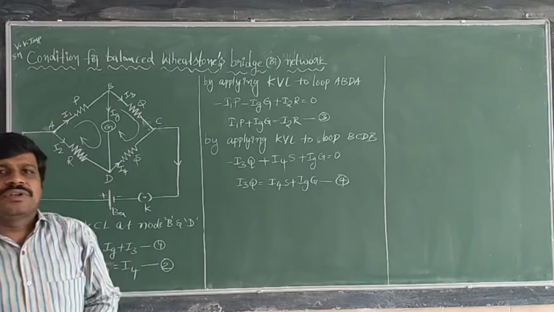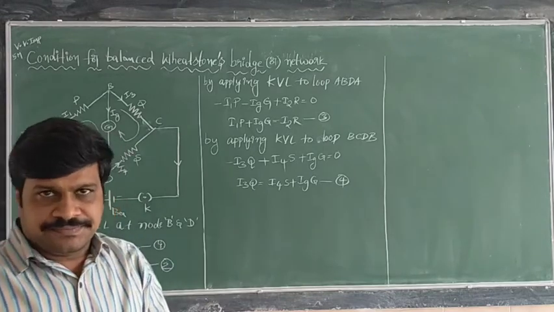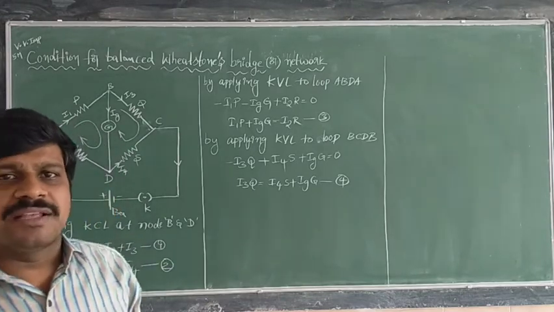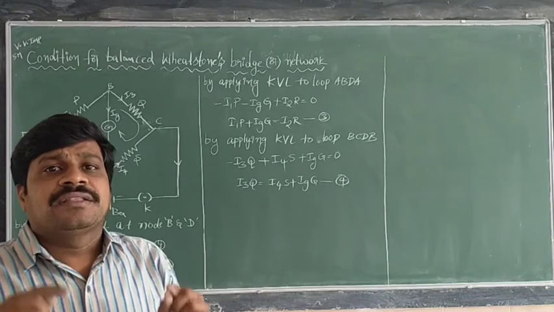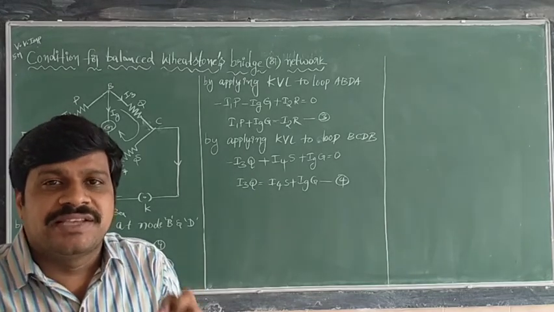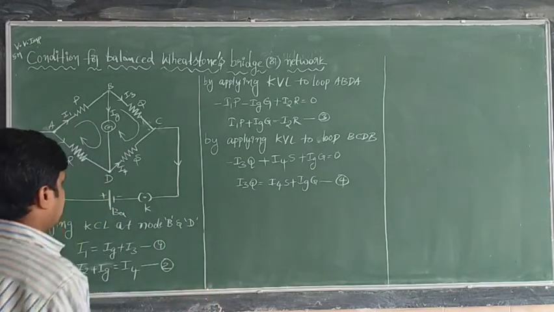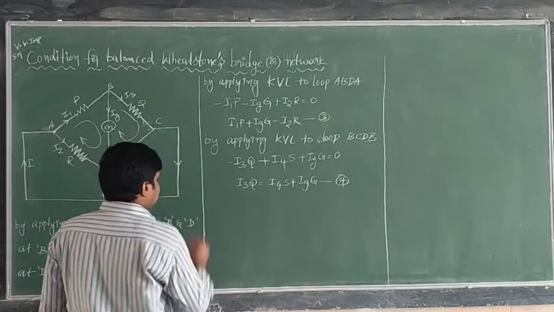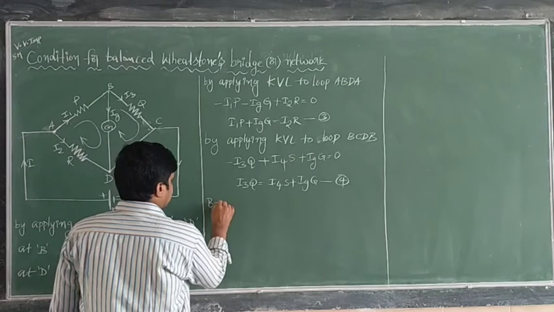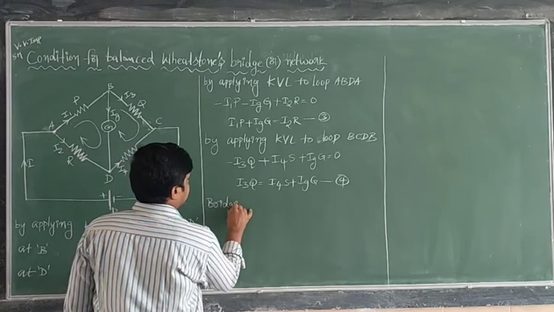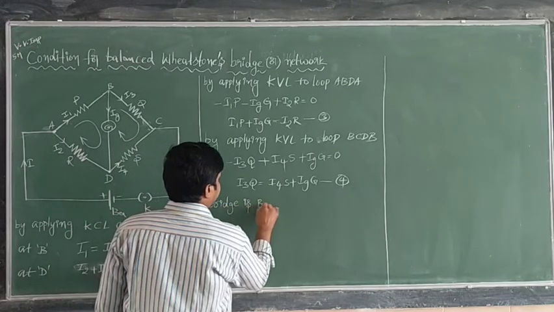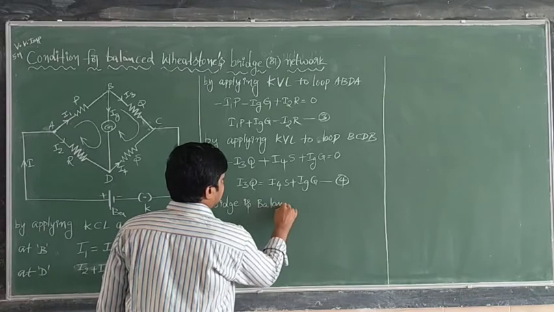Now, when the circuit is said to be balanced, it means if the current through the galvanometer is 0. Now look at here. Which bridge is balanced?